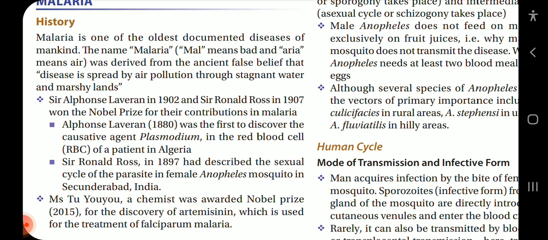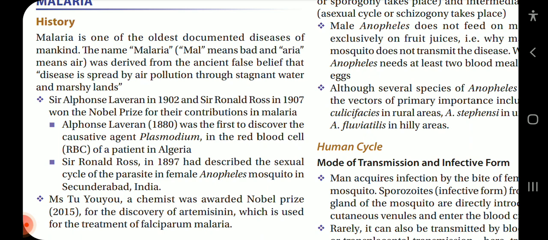Sir Alphonse Laveran in 1902 and Sir Ronald Ross in 1907 won the Nobel Prize for their contributions in malaria. Alphonse Laveran, in 1880, was the first to discover the causative agent Plasmodium in the red blood cell (RBC) of a patient in Algeria. Sir Ronald Ross in 1897 had described the sexual cycle of parasites in the female Anopheles mosquito in Secunderabad, India.